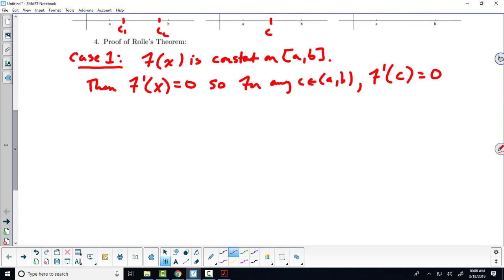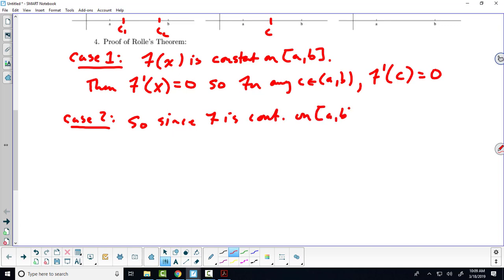So case 2. Since f is continuous on [a, b], what is this? We've got a continuous function on a closed bounded interval, right? So what did we say about that last time?